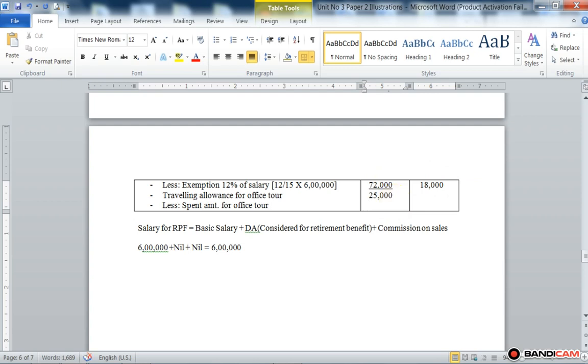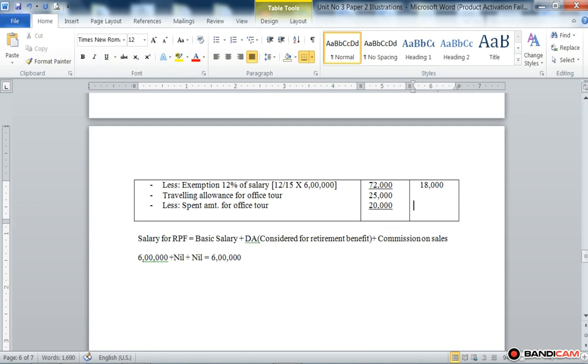So only the spent amount is allowed for deduction, and the remaining balance is taxable. That is 5,000 is taxable. Okay, got it?